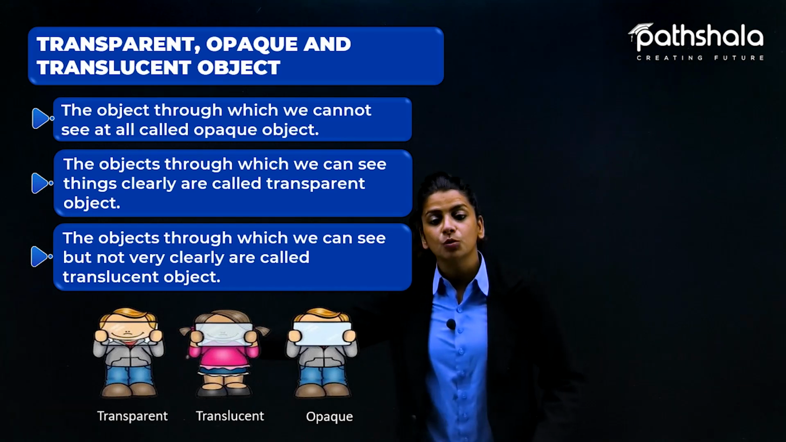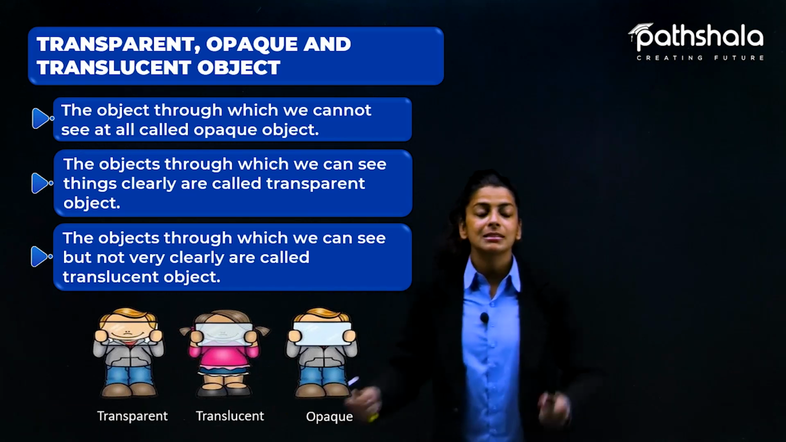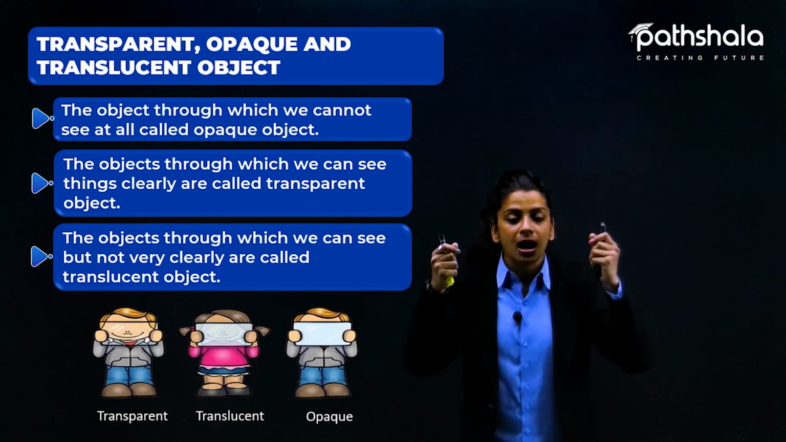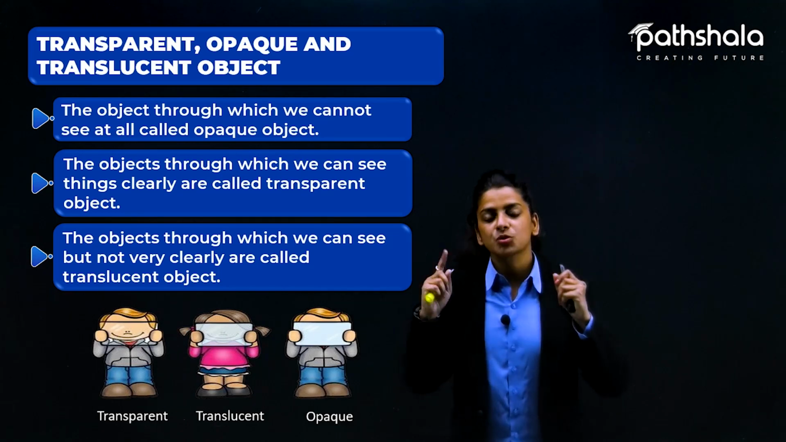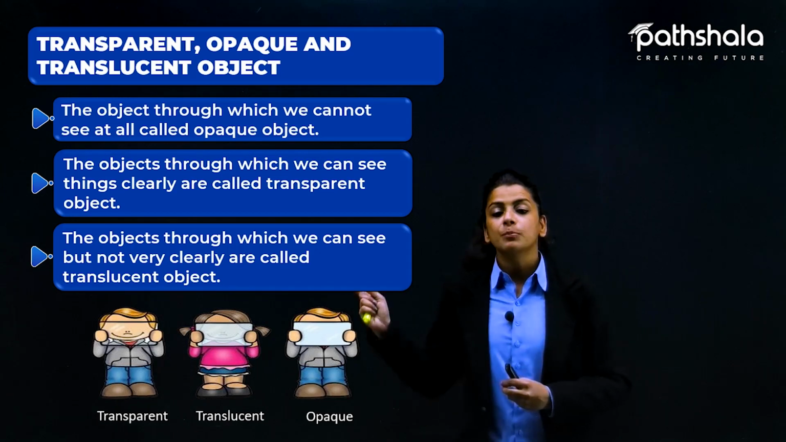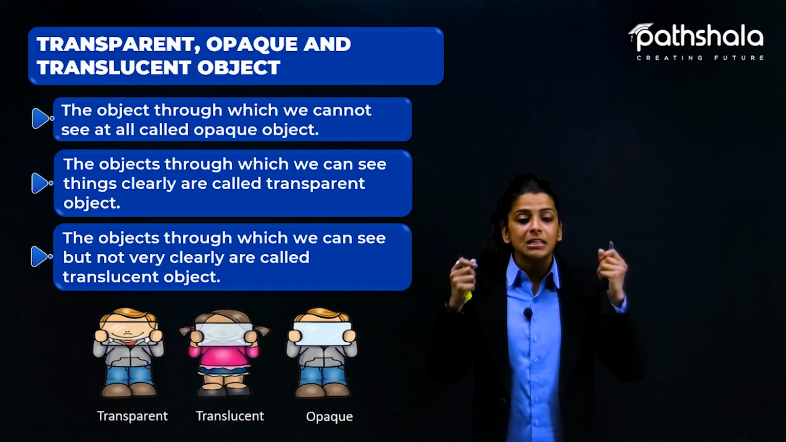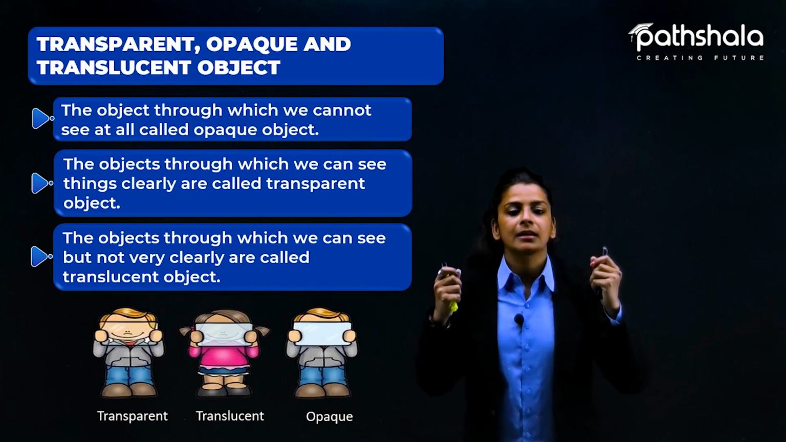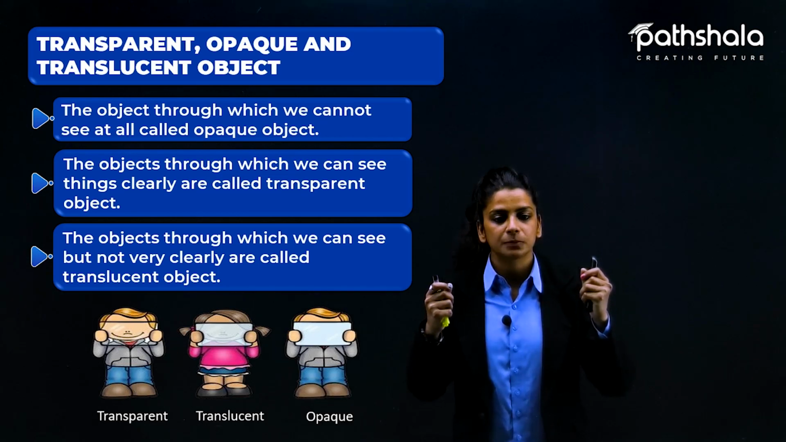So here are the pictures. In the first picture, you can easily see that a boy is holding a glass which is transparent, through which you can see the boy's face. So there you can guess that the boy is holding a transparent glass. So the object here is considered to be transparent.